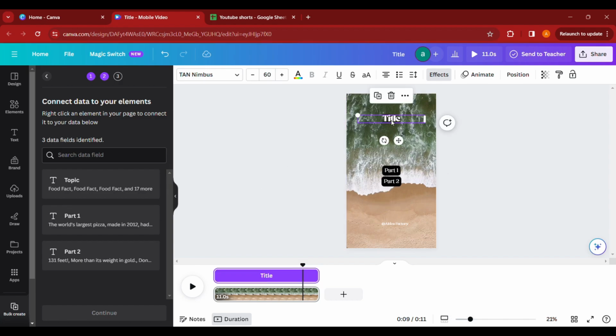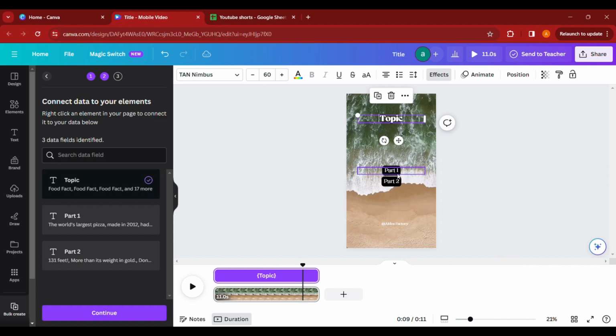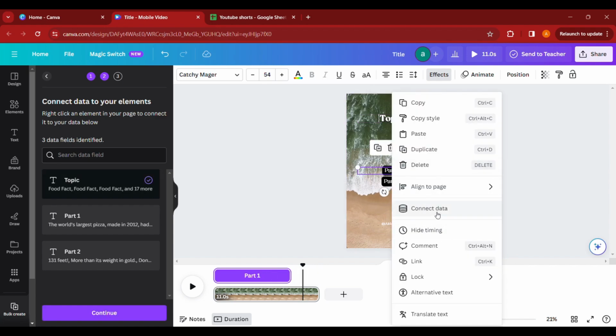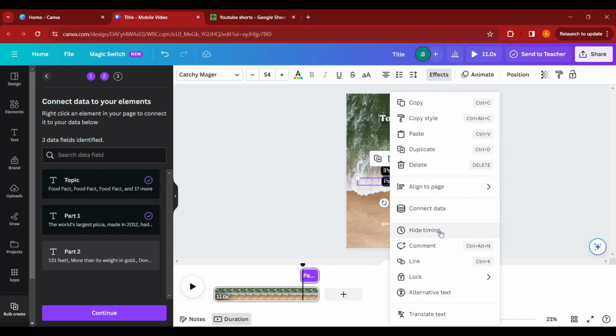For that, right-click on the text in our video and click Connect Data and connect the correct parts with each other. This part is going to be the topic. This will be our first part. And this will be our second part.